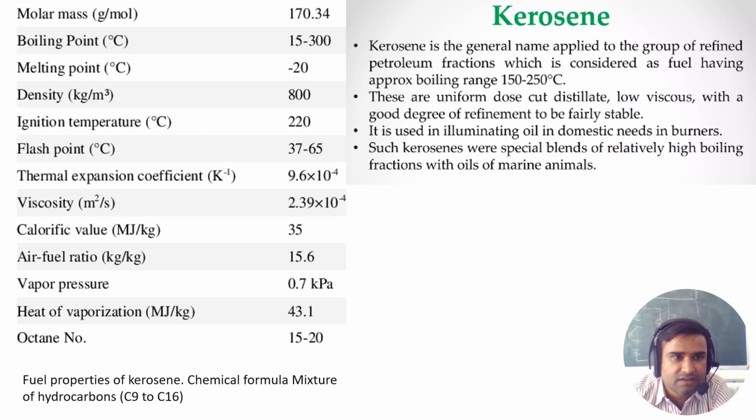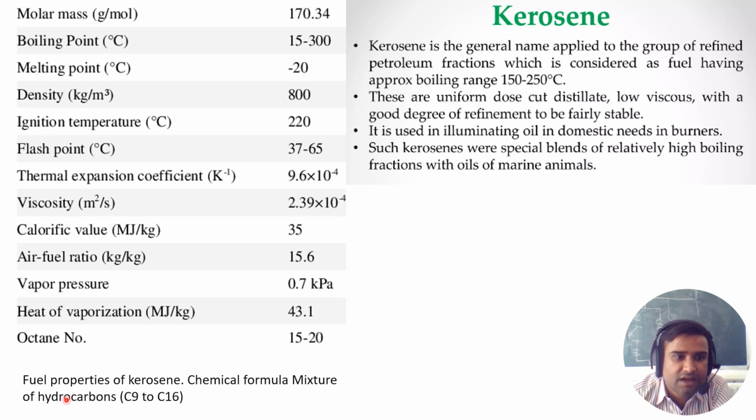So you can see the specifications and properties of the kerosene on the left side. The molar mass in grams per mole we have 170 to 34. Then we have the boiling point in between this range, from 15 to 300 range. Then we have melting point minus 20, density in kg per cubic meter we have 800. Then ignition temperature, flash point, thermal expansion coefficient, viscosity, calorific value, air fuel ratio, vapor pressure, heat of vaporization, and octane number. So this is the fuel property of kerosene.